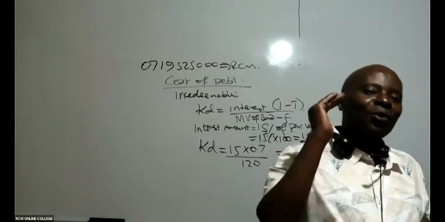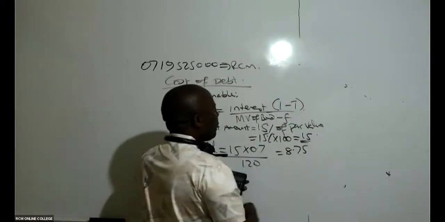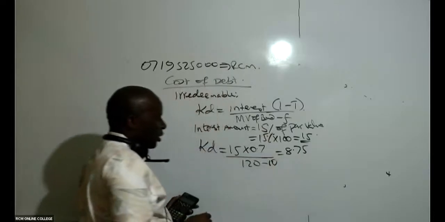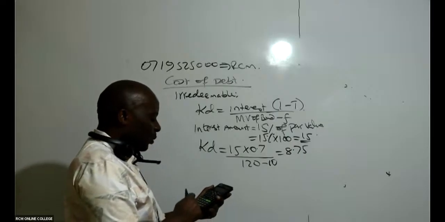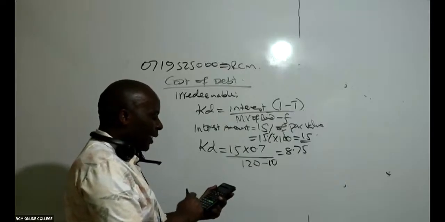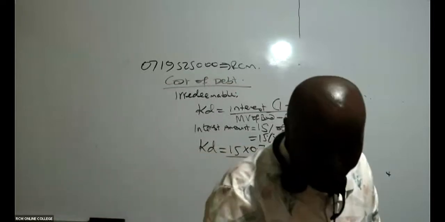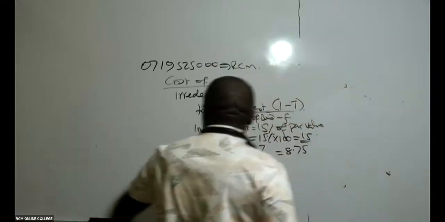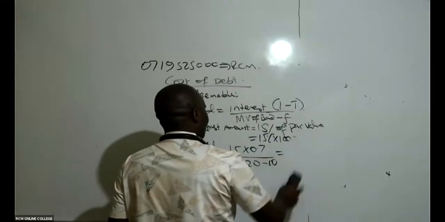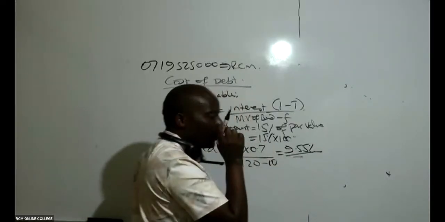Yeah, we have a flotation cost. That is something I would have almost missed out. Thank you so much. We have a flotation cost of 10. Then we come and take 15 times 0.7 divided by 110, times 100. Now we are getting somewhat 9.55%. Are we now together? 9.55%.